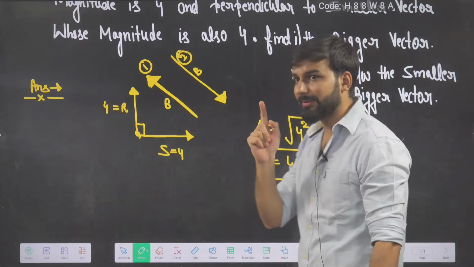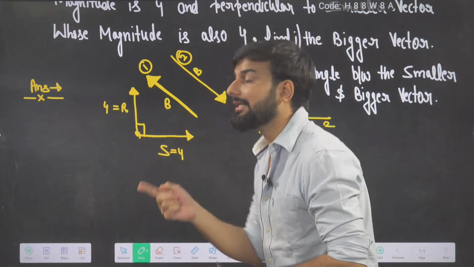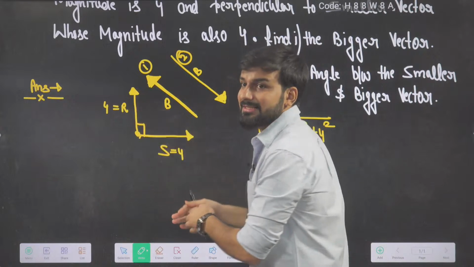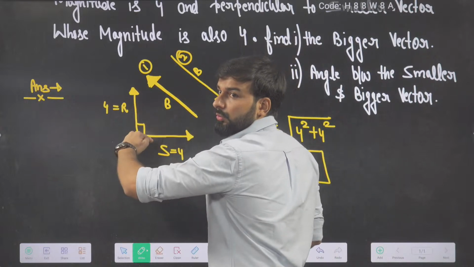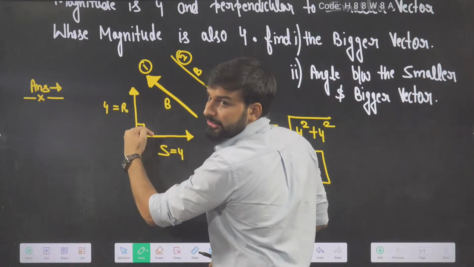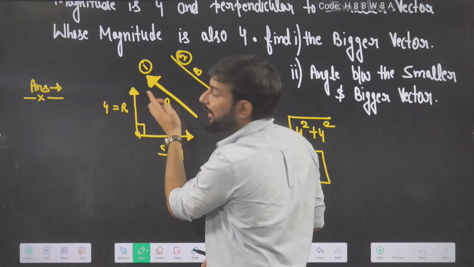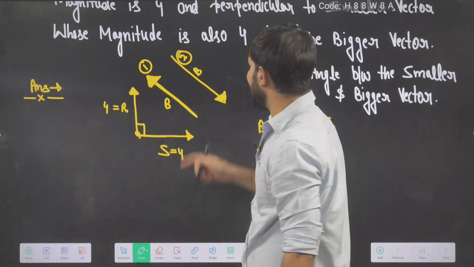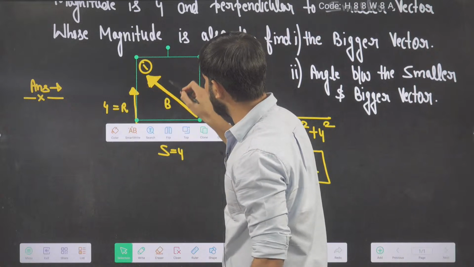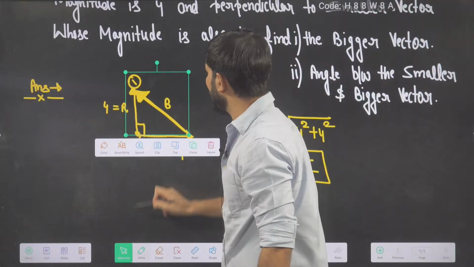Before that, listen here, beta. The sense of the individual vectors is in the same order in the triangle law of vector addition. This will be my opposite sense. This is my resultant, and these are the individual vectors. They should come like this and meet at this point. So which option is correct? The first option is correct, so the second is incorrect. That is why I am shifting this vector from here to here. This is the correct sense of the B vector.